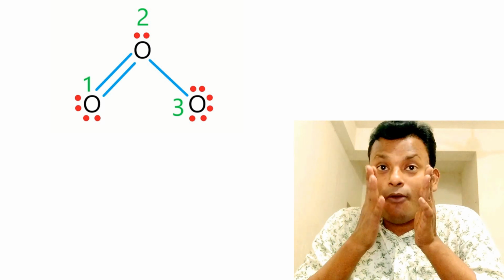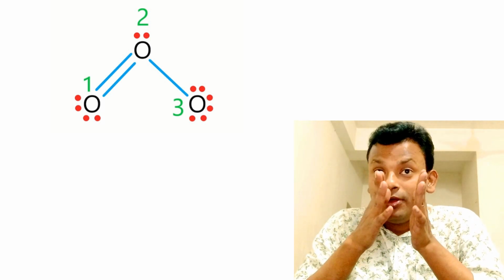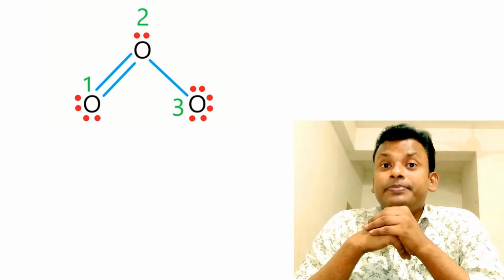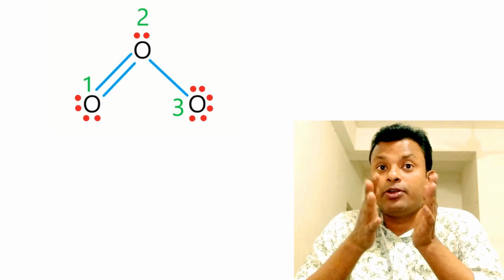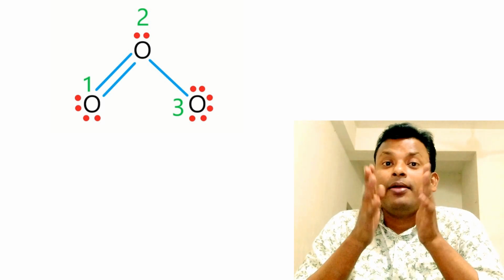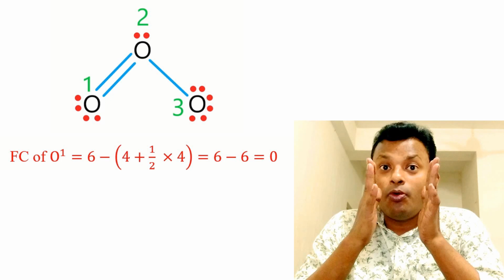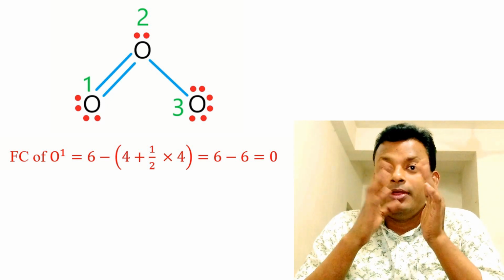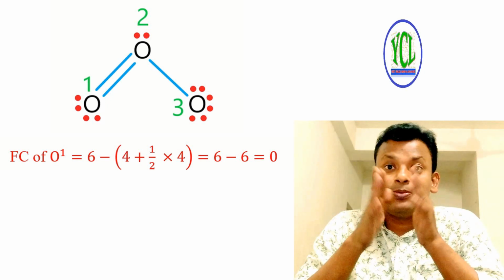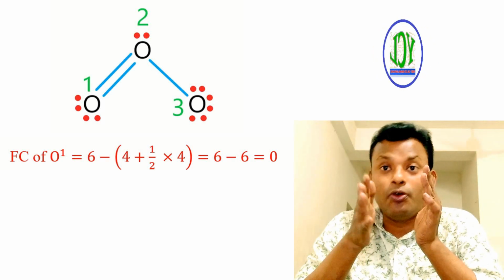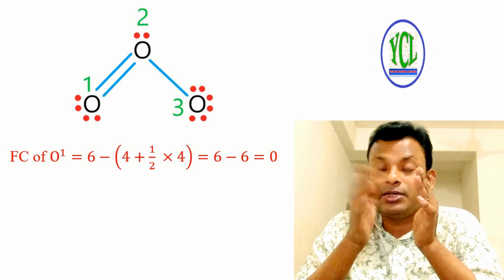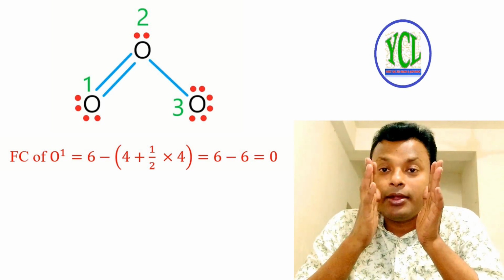Lewis structure of O3, that is ozone, is given here, and we number each atom 1, 2, 3. Formal charge of O1 equals 6 minus 4 plus half into 4, equals 6 minus 6, equals 0.